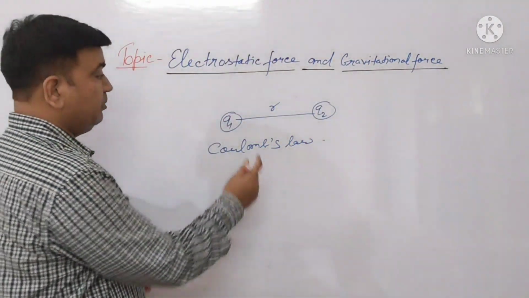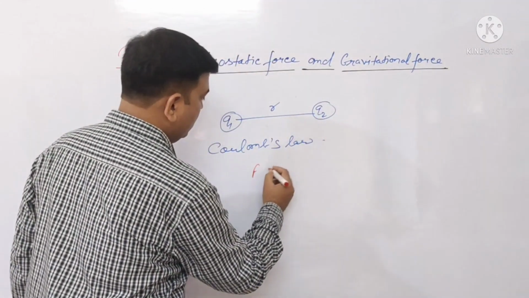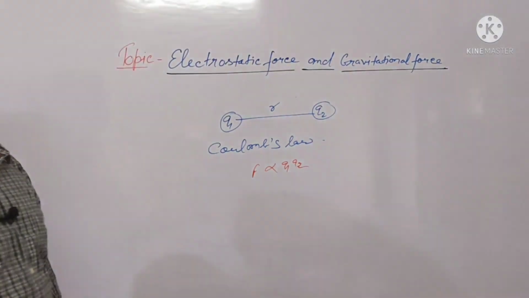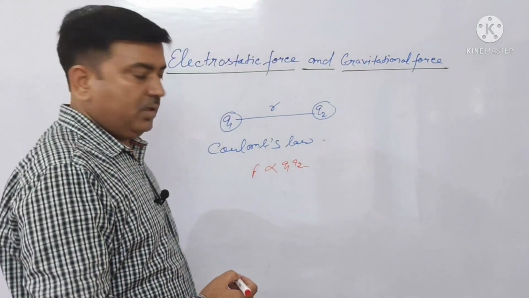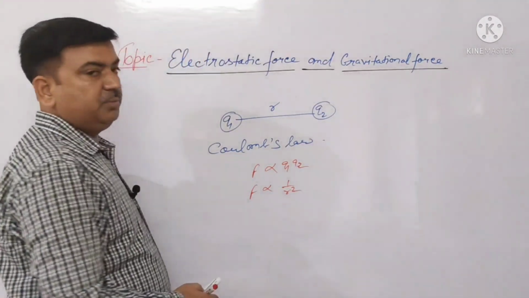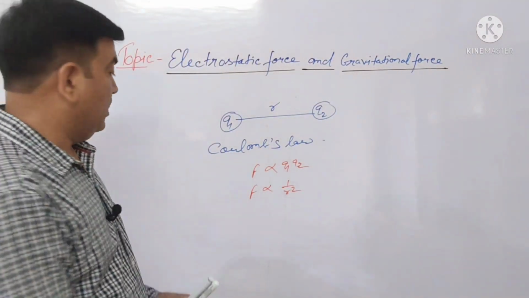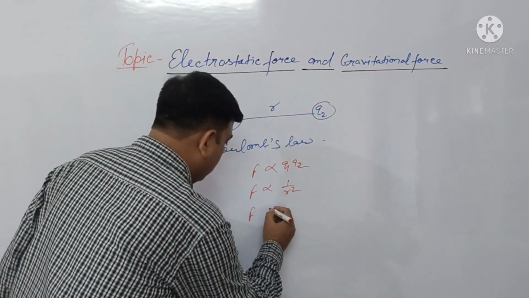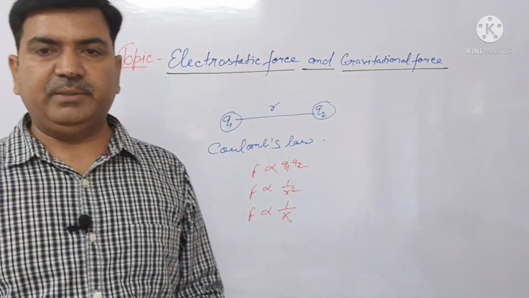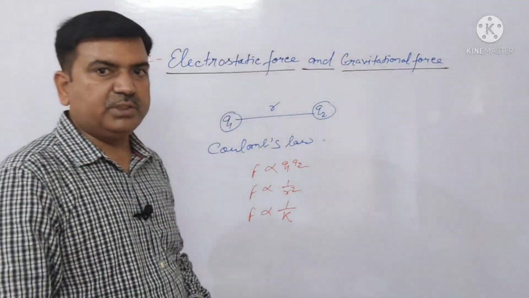The force acting between the two charges is directly proportional to the product of their charges in magnitude, inversely proportional to the square of the distance between the two charges, and also inversely proportional to the dielectric constant of the medium.